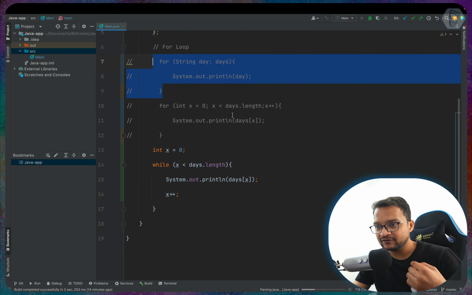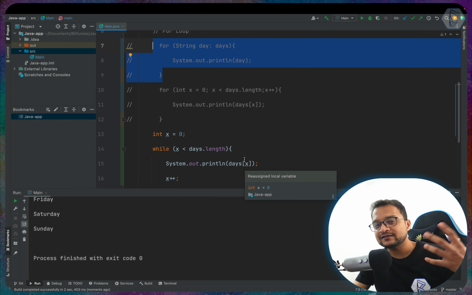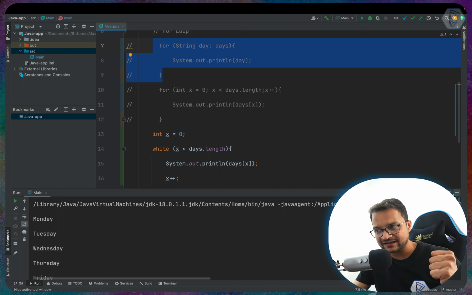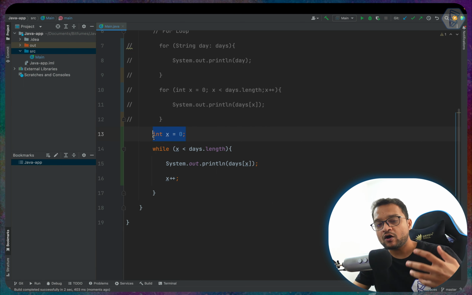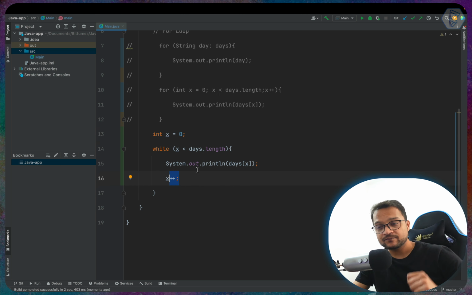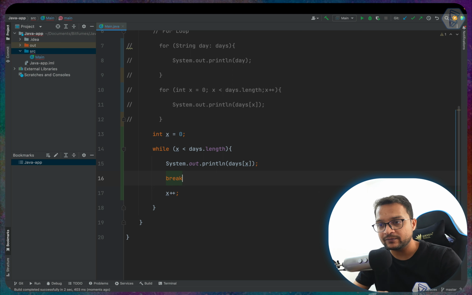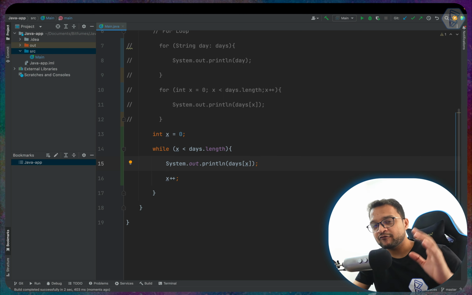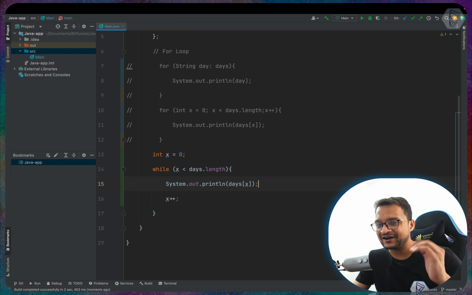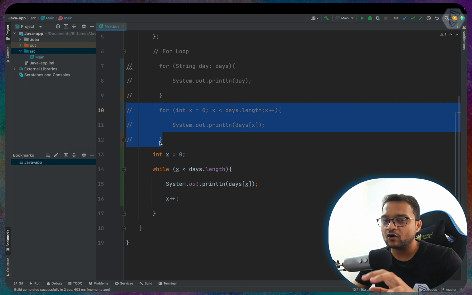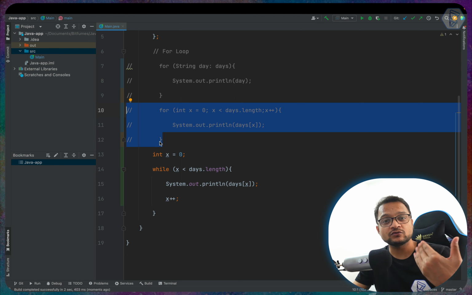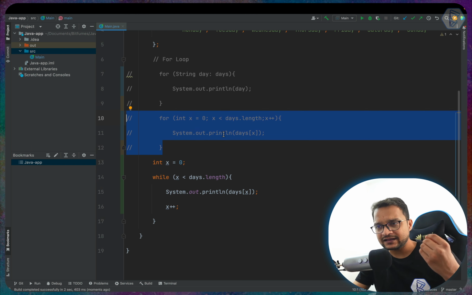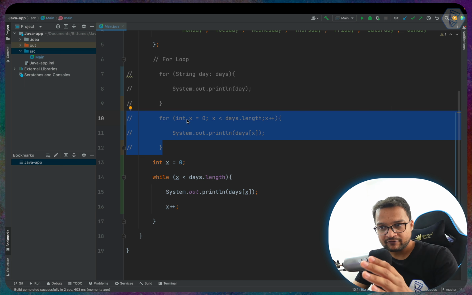But what is the difference? The difference is very nice, that all the things are in your hand. You are managing everything. Defining the variable is in your hand. Increment is in your hand. If you want to break, yeah, you can break it or use continue. It's all in your hand, and that's why the while loop is better in one sense. But in another sense, the for loop is always easy to remember and easy to implement, because in a for loop everything is in your point of view.